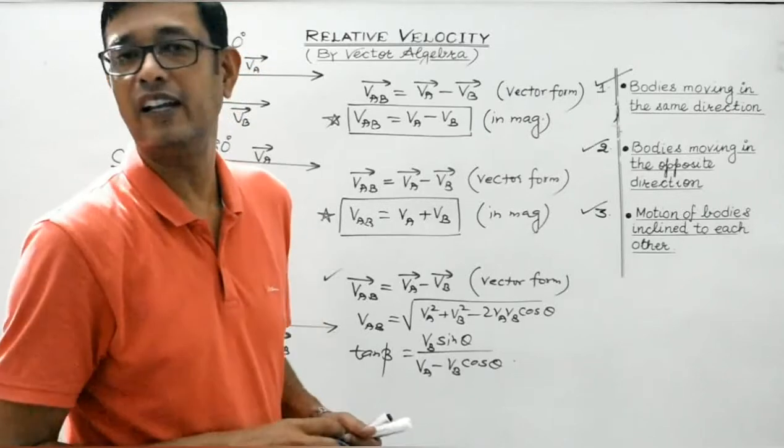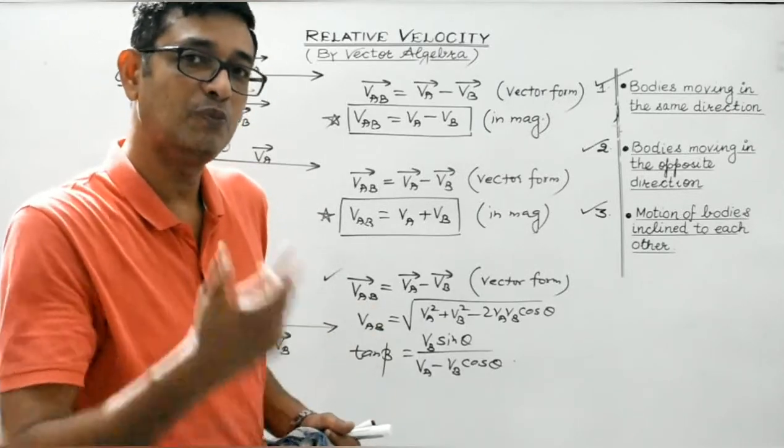So that's the technique of finding relative velocity of body A with respect to body B.